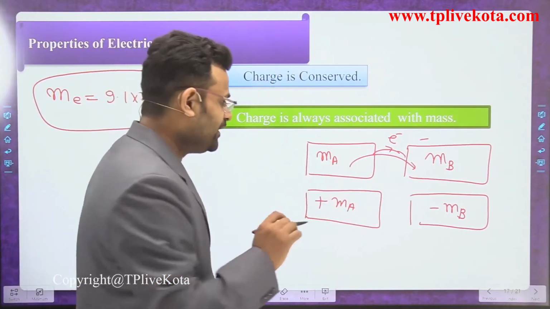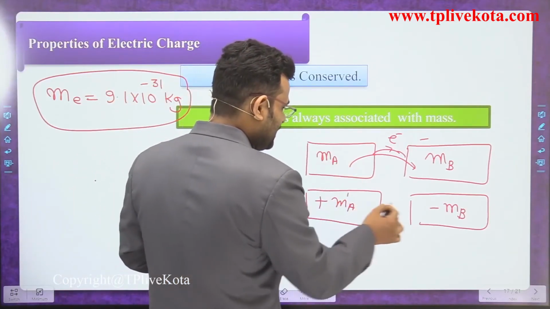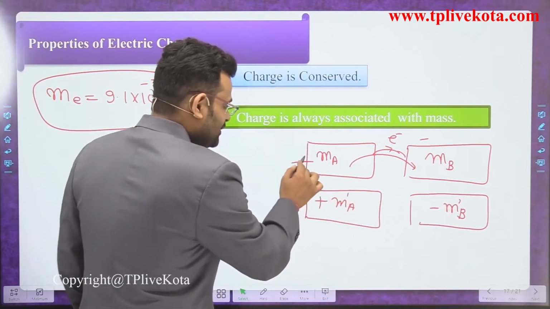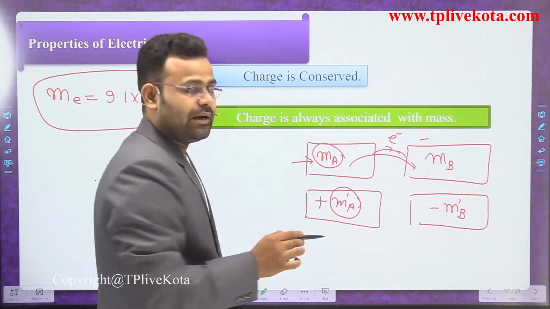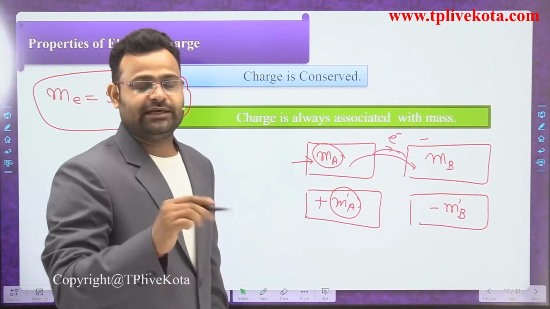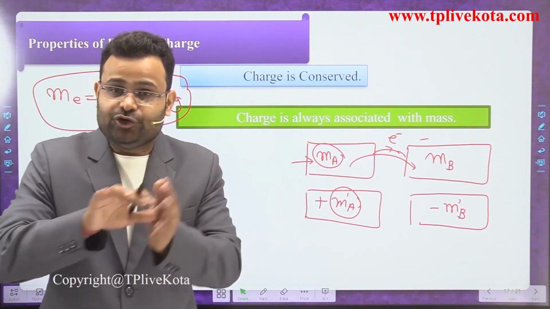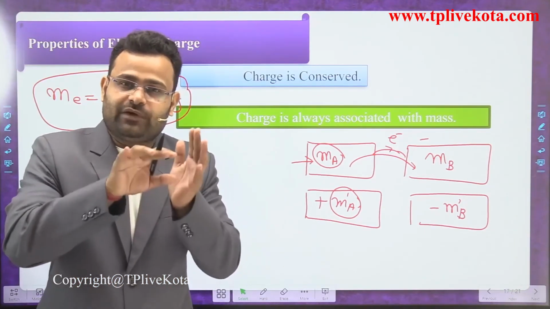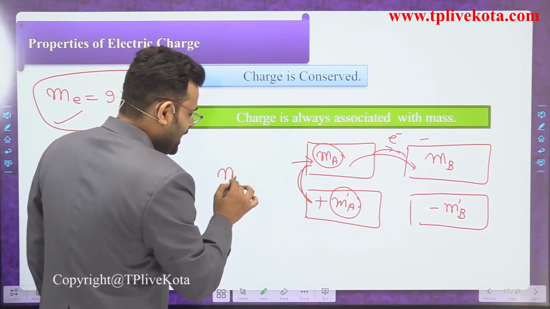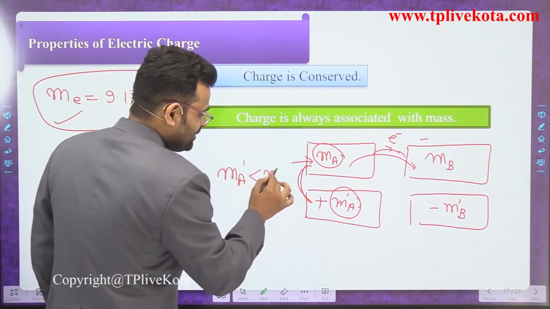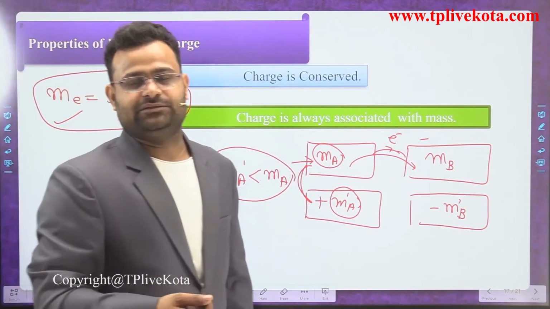Let's suppose one electron is moved. An electron has some mass. So what is the relation between the masses? At the neutral condition, the mass is Ma. After charging it has a mass Ma dash. What is the charge on that body? It is a positive charge. How can we get a positive charge? When we donate some electrons, we reduce the electrons, and when we reduce one electron, we reduce the mass. So what is the relation between the masses? Ma dash has less mass as compared to Ma. When we donate the electron, we deduct mass.